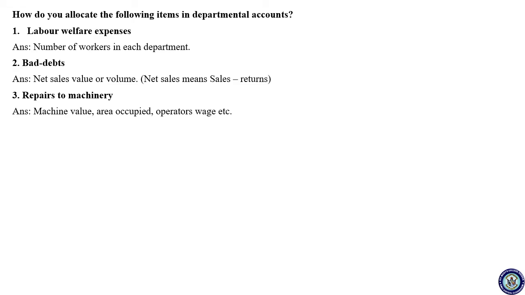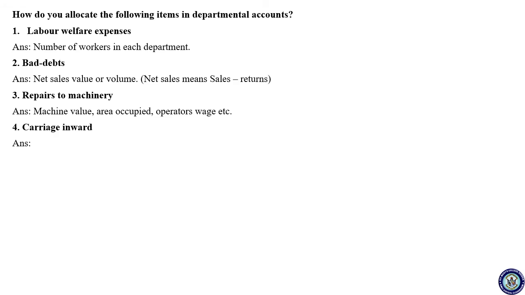For example, if you incur the repair charge of 50,000, now you have to apportion that among the machineries. So machinery A is in department 1, machinery B is in department 2. You had repaired both the machinery and you incur the entire expense of 50,000. Now how to allocate? On the basis of machine value or area occupied. You have to measure the areas of A as well as B machine, then you allocate among A and B, or operator's wage. The person who is operating the machine, on his wage you can apportion.